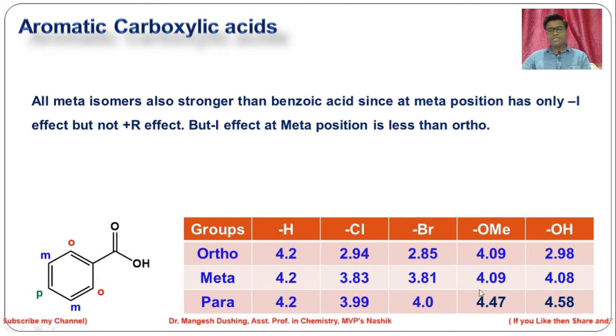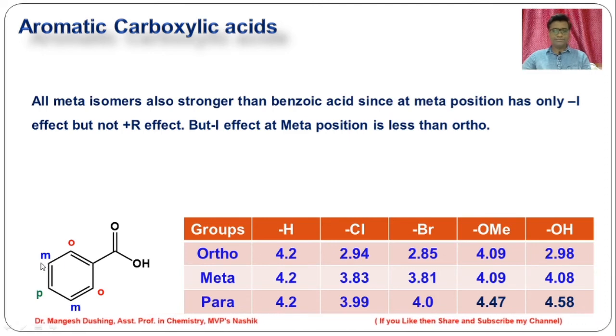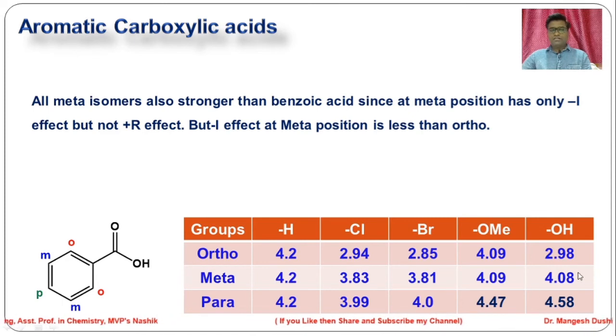So plus R effect is not there. But minus I effect at meta position is less than ortho because distance is increasing. That's why meta substituted benzoic acids are stronger acids as compared to benzoic acid, but weaker acids as compared to the ortho substituted benzoic acids.